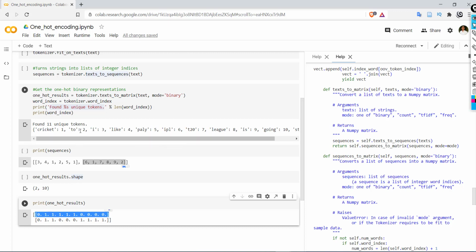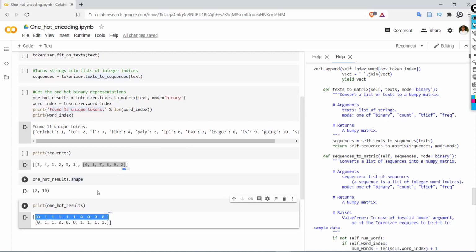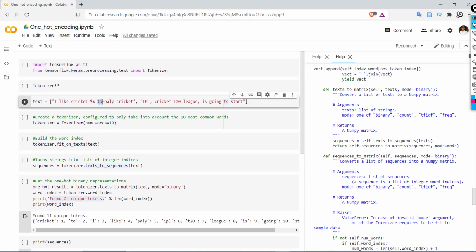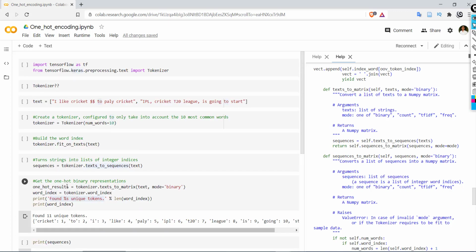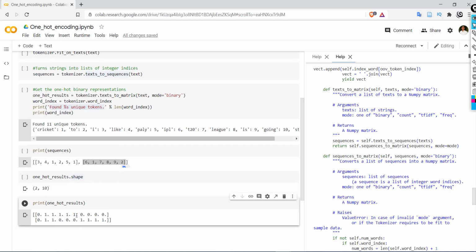The second index is representing 2, and 2 is present in the first sentence, that's why we are getting 1 over here. The third index is I, which is present in the first sentence. Also like is present, that's why we are getting 1, and at the last play is also present, so we are getting 1. Remember, cricket occurs twice in the sentence, so even though the first sentence has 6 words, we have only 5 ones over here.